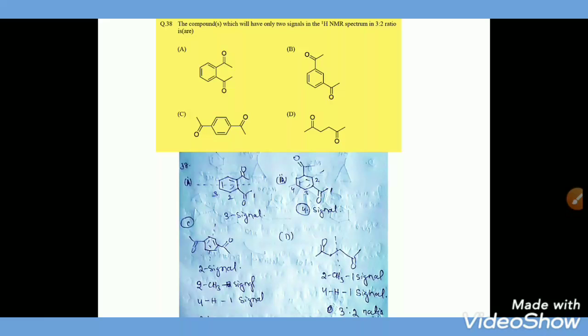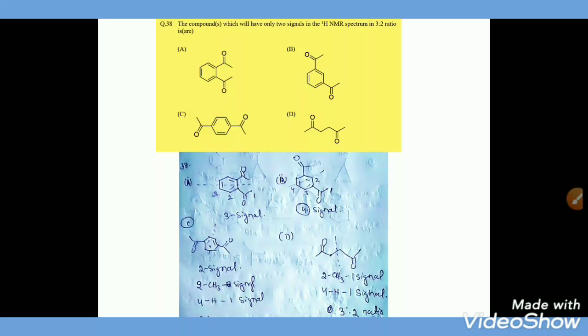See in the first one, when you pass the plane, that I'm showing you here, it has a plane of symmetry, hence the first one has three signals: methyl protons and two benzene protons, so it is not the correct option. In option B, when you pass the plane, it has a plane of symmetry, and it has four signals: methyl protons and three benzene protons, so it is not the correct option.